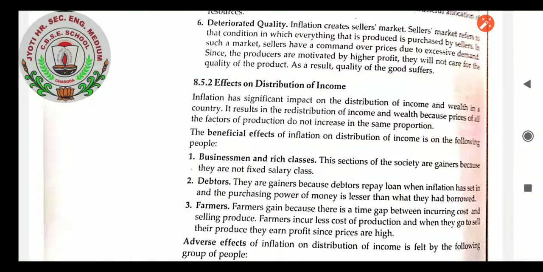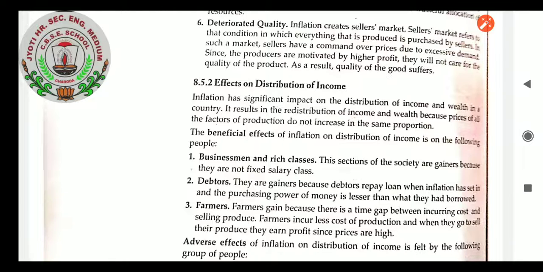After 7 months, they find that the price of the raw material which they purchased has increased, but at that price they find their cost of production was less. So there are the gainers. In that sense, there are the gainers. But in another year it will continue with the same high price.